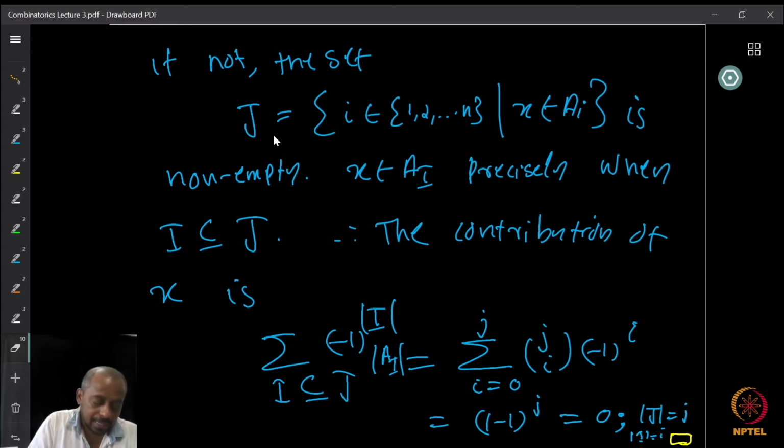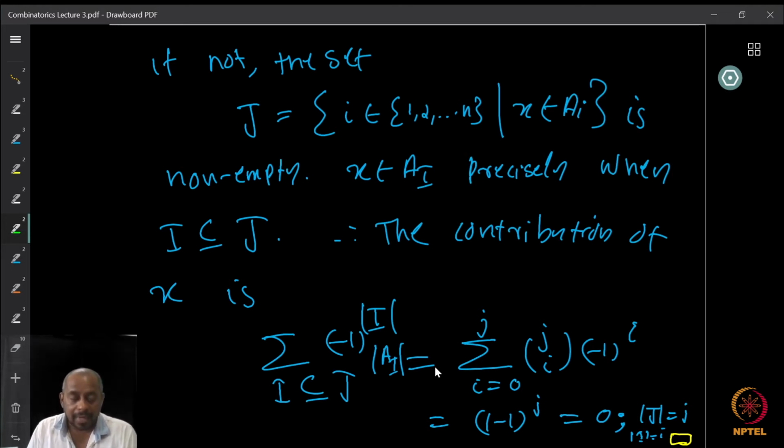Now x belongs to A_I precisely when I is a subset of J, because by definition of J, if x is there in A_i, then that index is there in J. So x belongs to A_I precisely when I is a subset of J. So now the contribution of x to the sum is summation over all I subset of J of minus 1 whole raised to cardinality of I. Now this is for an arbitrary element x, so J can be arbitrary. But what is this sum?